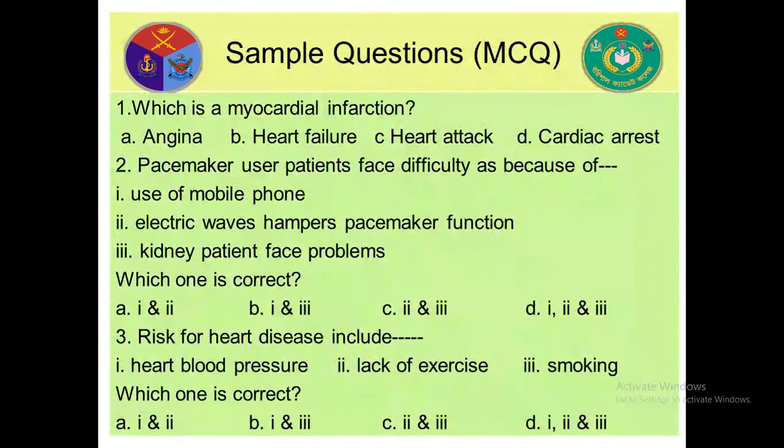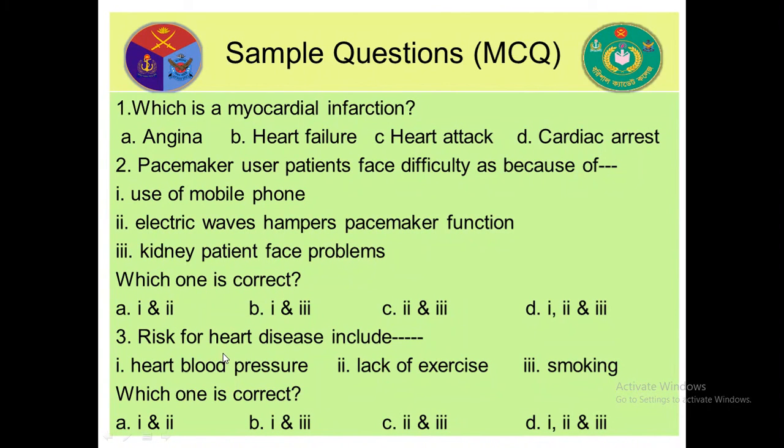Your sample questions. First question: which is a myocardial infarction: angina, heart failure, heart attack, cardiac arrest? Cardiac arrest is the right answer. Number two: pacemaker user patients face difficulty because of the use of mobile phones. Electric waves hamper pacemaker function. Kidney patients face problems. Which one is correct? 1 and 2, 1 and 3, 2 and 3, 1, 2 and 3. The right answer is 1 and 2.